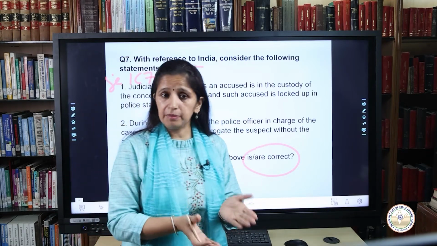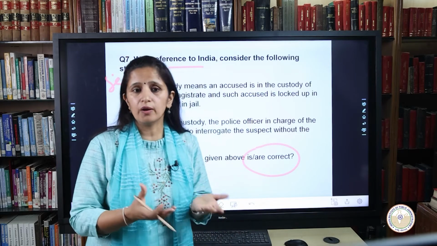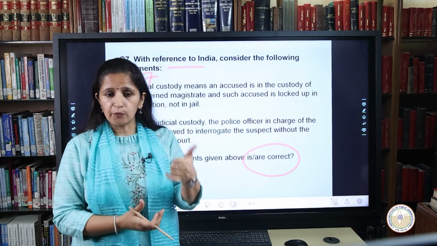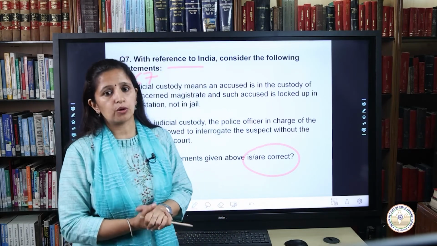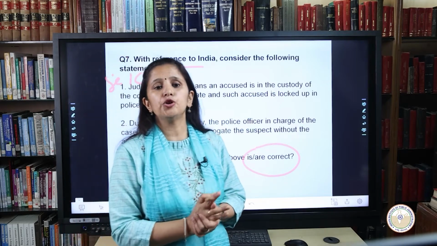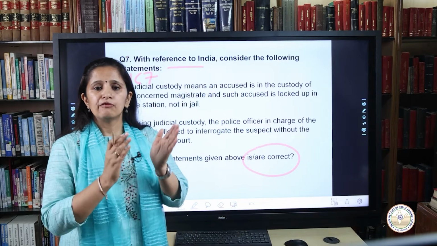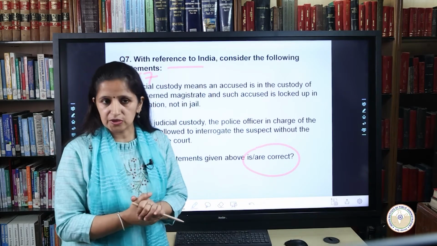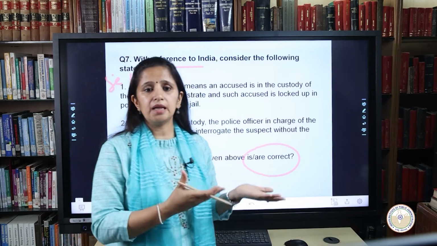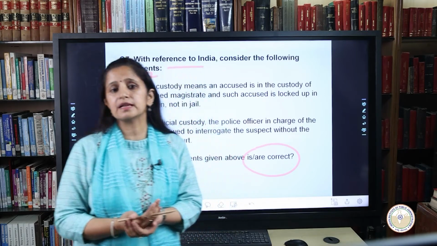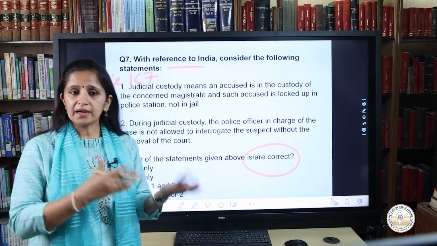A person may be held in the custody of the police or in judicial custody. The first thing that happens to a suspect on arrest is that he is taken into police custody. Following which he is taken before a magistrate. From there, he may either be remanded to judicial custody or be sent back to the police custody.